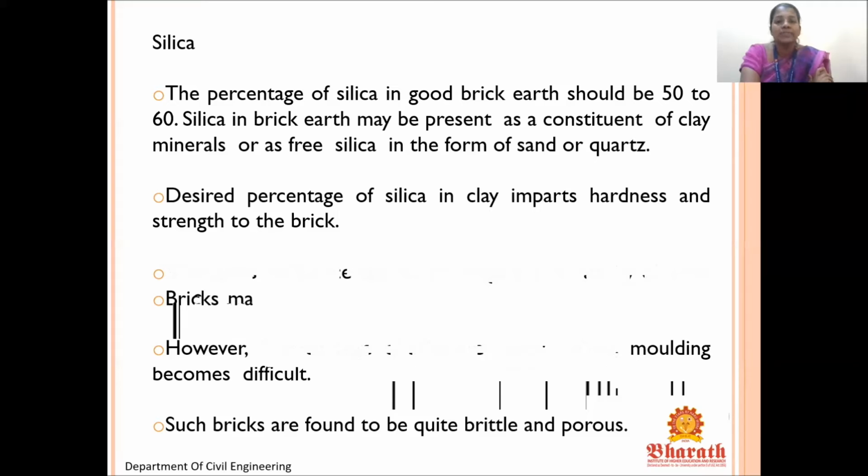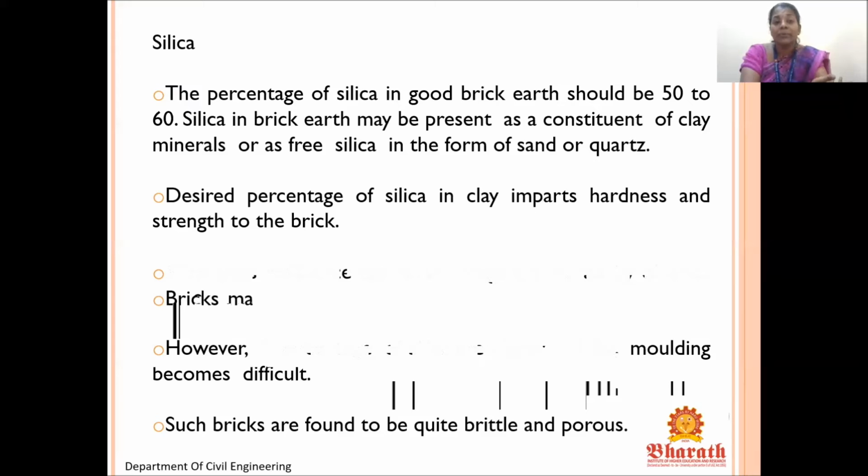Silica. The percentage of silica in good brick earth should be 50 to 60. Silica in brick earth may be present as a constituent of clay minerals, or as free silica in the form of sand or quartz. So its percentage should be 50 to 60. The desired percentage of silica in clay imparts hardness and strength to the brick.